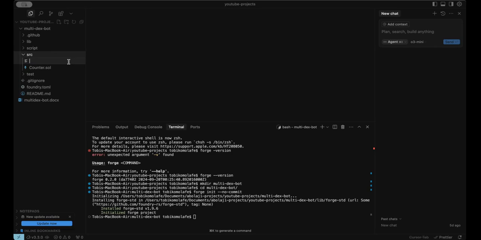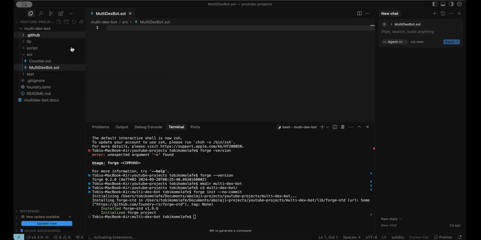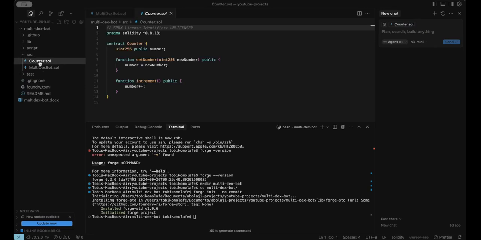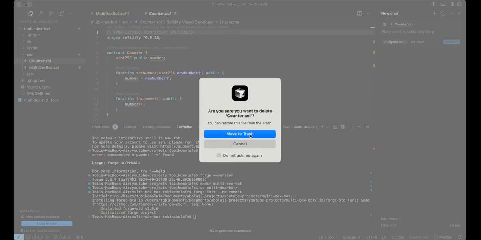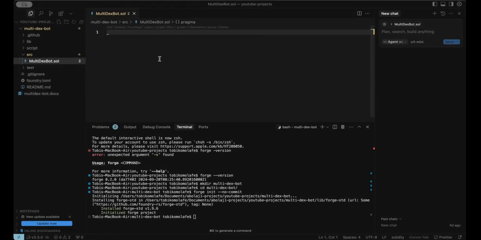All right, so let's start with our contract file. I'm going to create that in the source folder and name it MultiDexBot.sol. That's how to name your contract in Solidity. This placeholder file, I'm going to delete it. We don't need it. All right, we have our blank file.